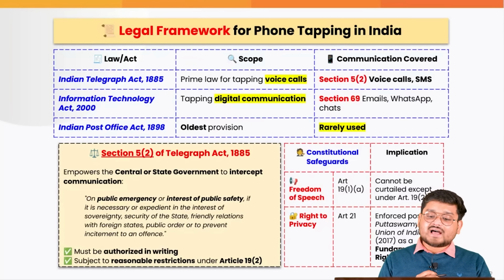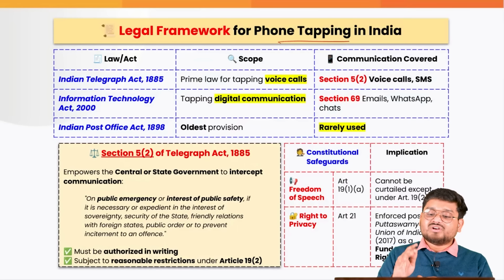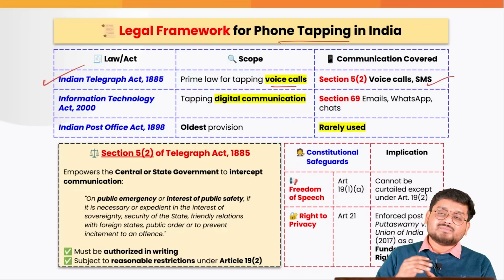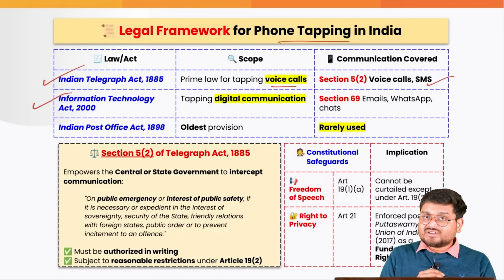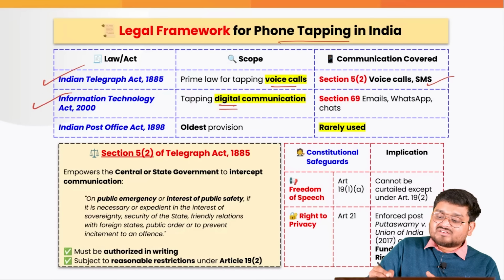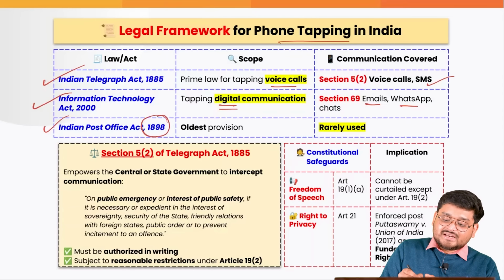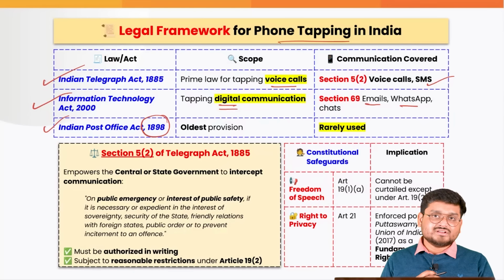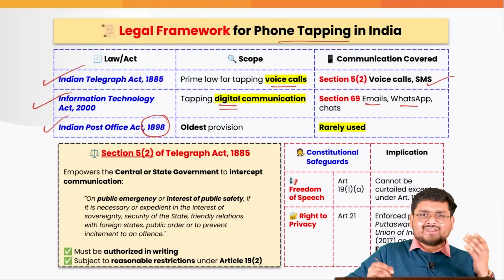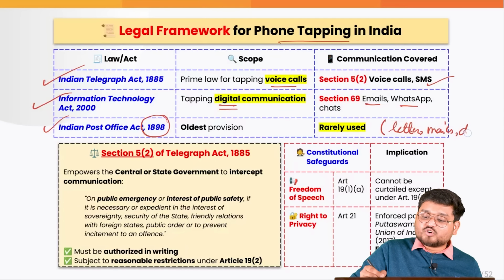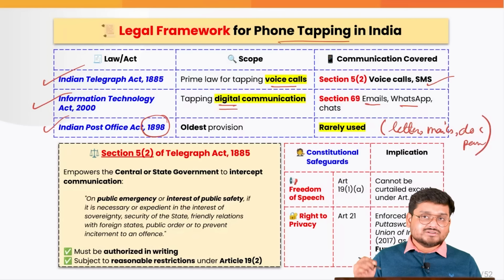So in the country we have a legal framework for phone tapping only in extreme cases. For example, we have the Indian Telegraph Act of 1885 to tap voice calls, even intercept SMS. The IT Act 2000 is looking at digital communications such as emails and WhatsApp. We also have the Indian Post Office Act of 1898, which is the oldest provision. Right now it is no longer used or rarely used to intercept letters, I mean physical letters, mails, documents or packages, right?